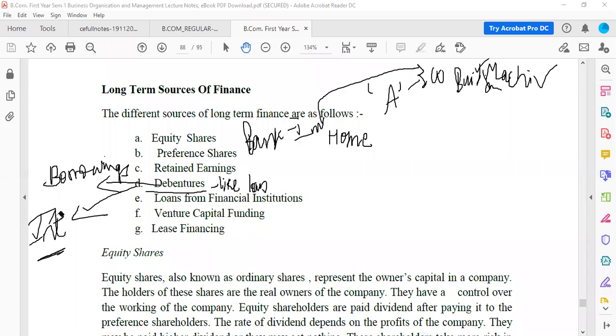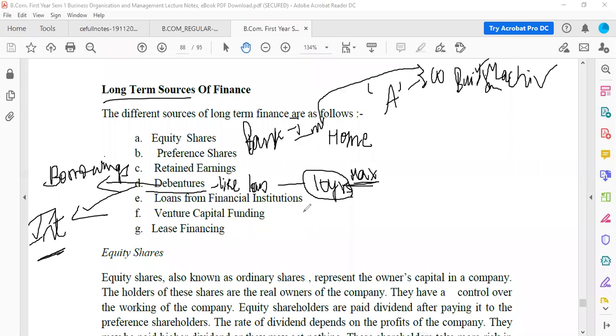Now in the company, the maximum number of years for a debenture is 10 years. More than 10 years they cannot issue the debentures. A normal debenture can be kept for a 10-year period, so that is why it is called long term. Very long term you will be using the money.